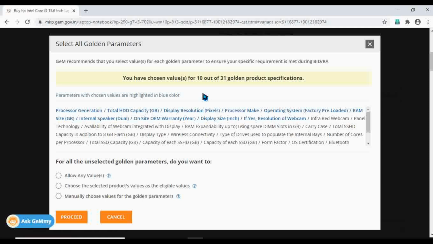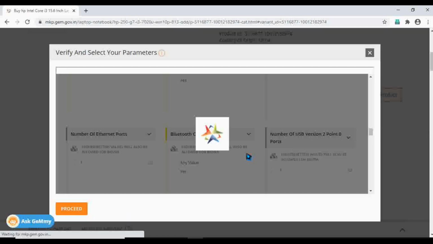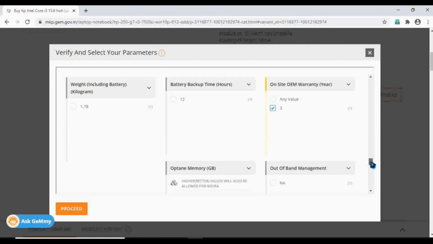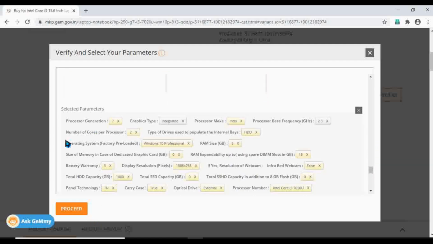It totally depends upon you whether you want to allow any value for the other parameters, or you want that particular product. So I'm going for the particular product one. See again, these are the golden parameters appearing. I'm going to click proceed.